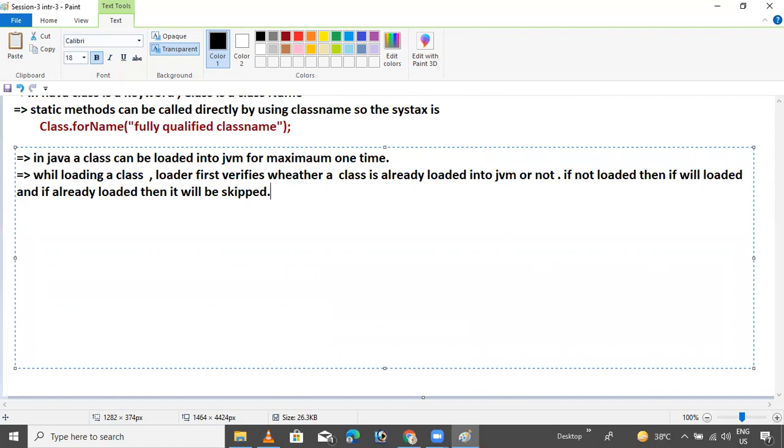Suppose we load one class, like oracle.jdbc.driver, by using the Class.forName method, and again you load it by mistake or otherwise. Then it will skip it; it will not load it.